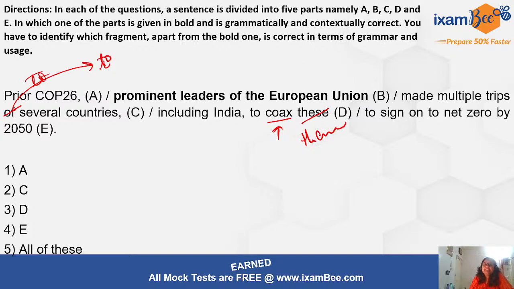Right? Prominent leaders of European Union made multiple trips to several countries, including India, to coax them to sign on to net zero by 2050. So sign on to is actually the correct usage. Okay, don't think that it contains an error. When we are talking about signing the agreements, we say that you are signing on to this deal, you are signing on to this agreement. It is the correct usage. Okay, so here the part that does not contain any error is part E. We will mark option 4 as our answer and we will move ahead, right?